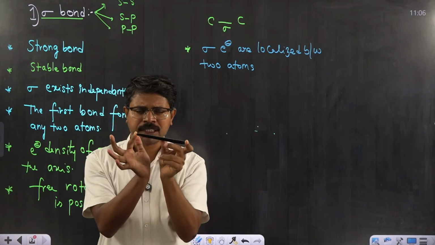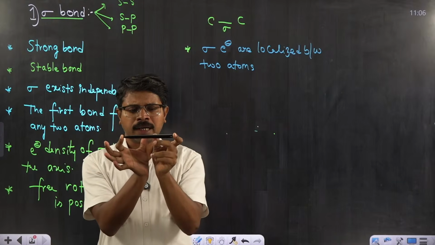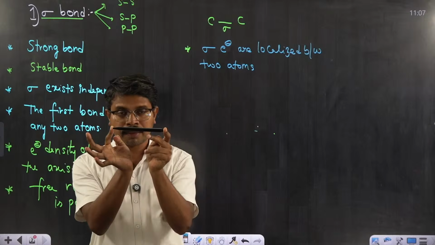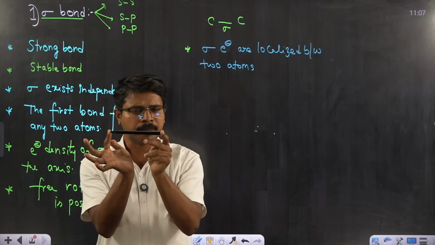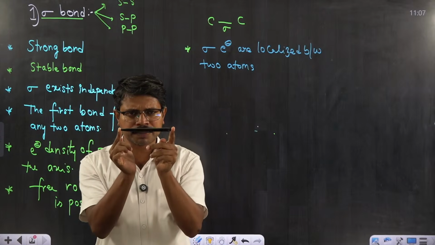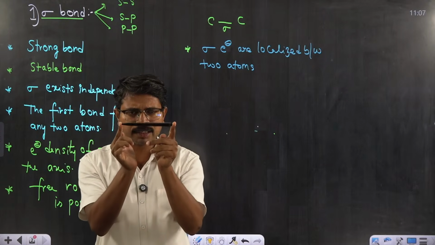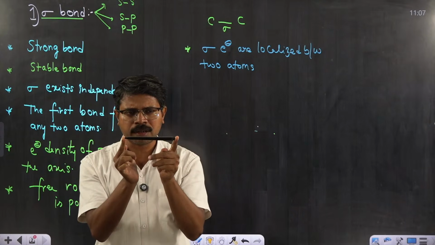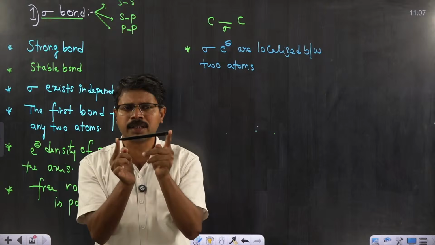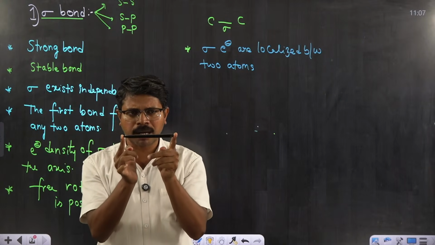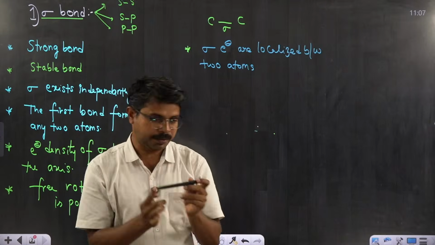Of course, if it is a polar covalent bond, the electron density partially shifts towards any one of the atoms, but not completely. Complete transfer won't take place. So, the electron density remains between two atoms only. It is localized or present between two atoms. These electrons you can't shift from one bond to other bond. The sigma bonded electrons are localized between bonded atoms.